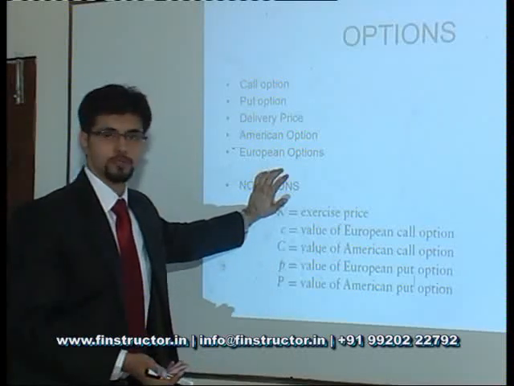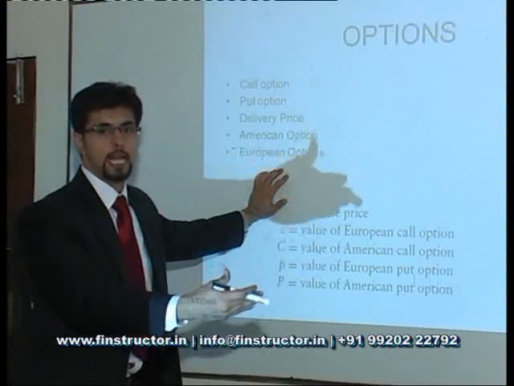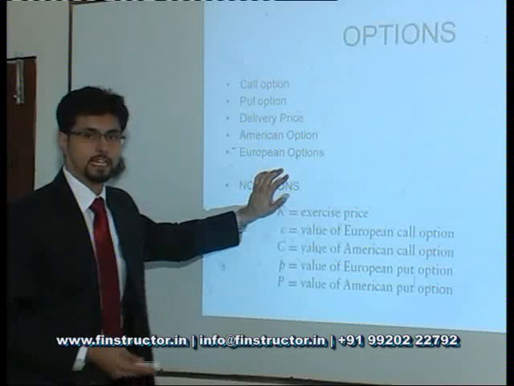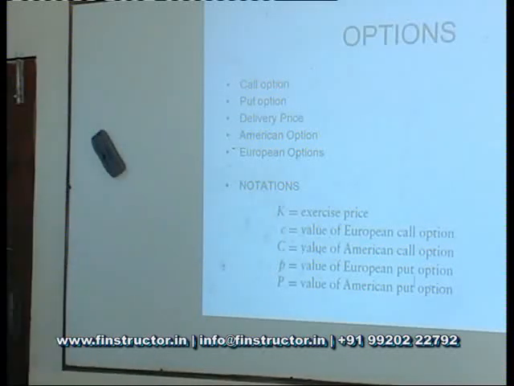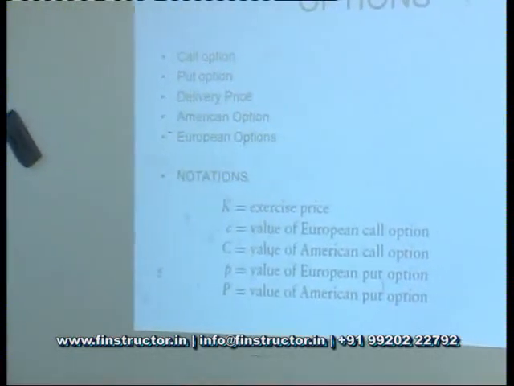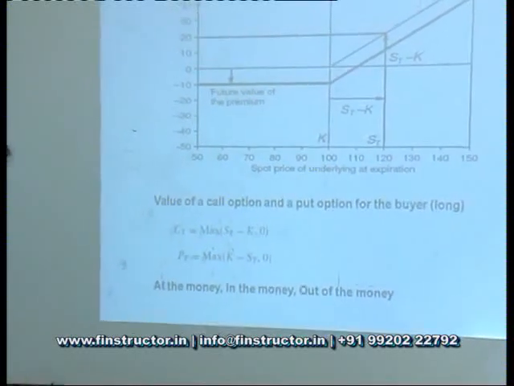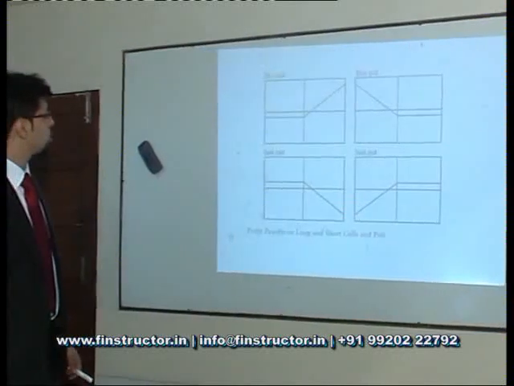And a European option, conversely, would be an option that can only be exercised at maturity. So if there is a 1 year option, it can only be exercised at the end of 1 year, if at all. Small c will be represented as the value of a European call, capital C is an American call, small p is the value of a European put, and capital P will be an American put in our discussions from here on. Now, let's understand what a call option means, or what a payoff is to a call option.